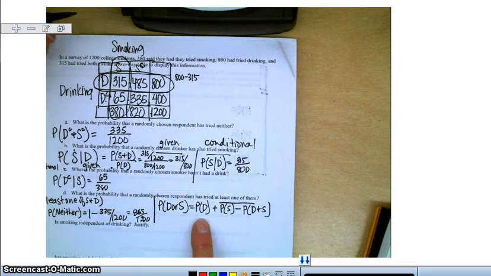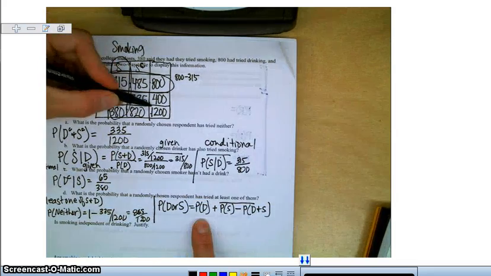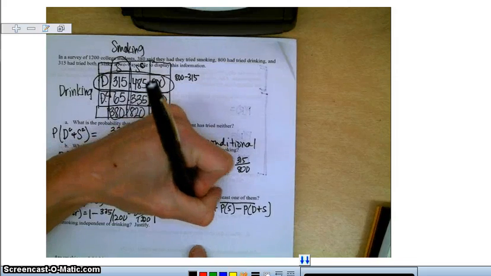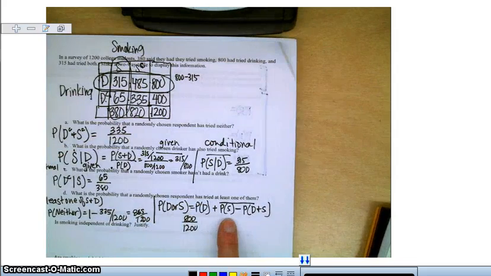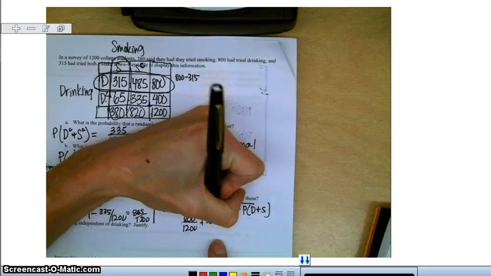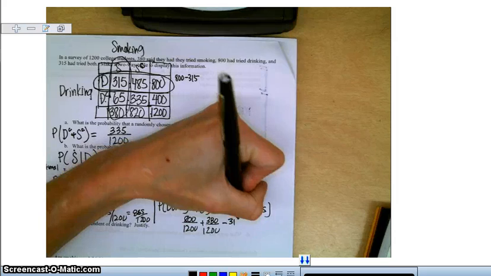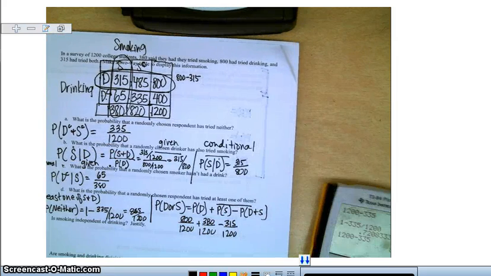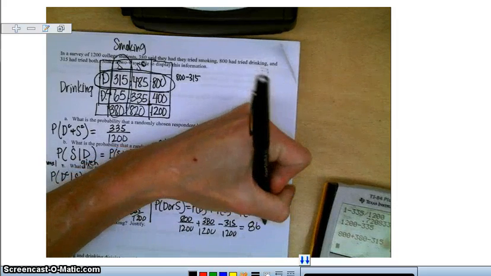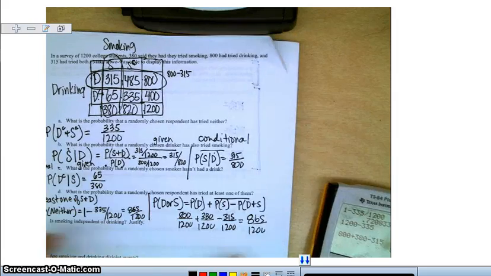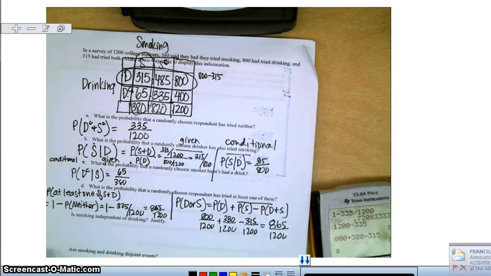The probability of being a drinker is 800 out of 1200, and the probability of being a smoker is 380 out of 1200, minus the 315 that have tried both. 800 plus 380 minus 315 gives us 865 over 1200. So either way works out.